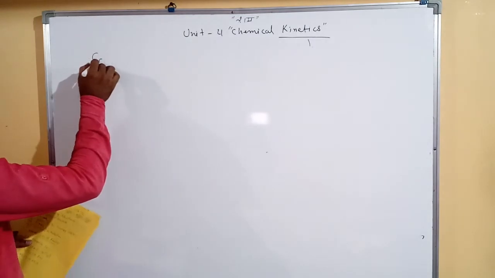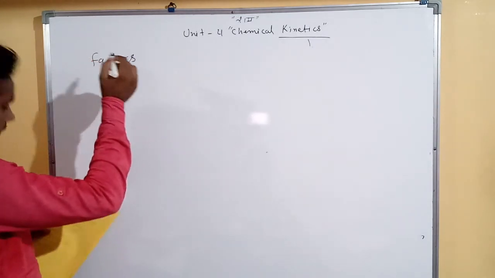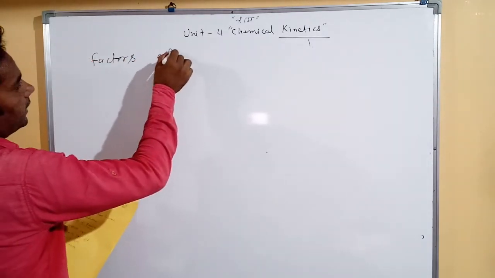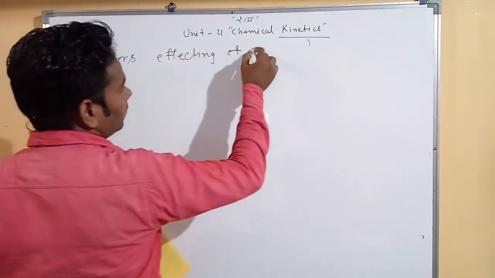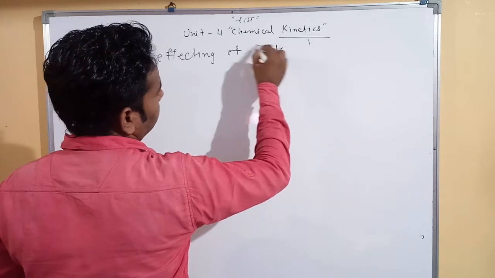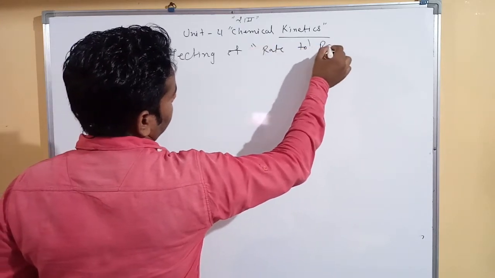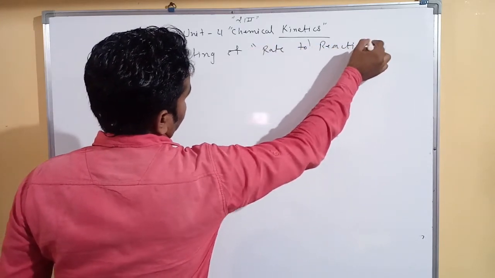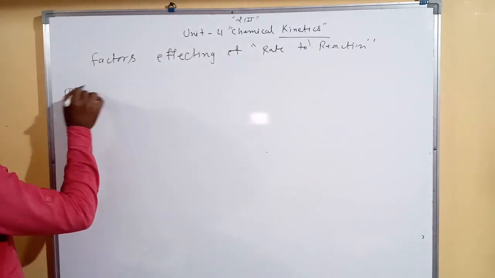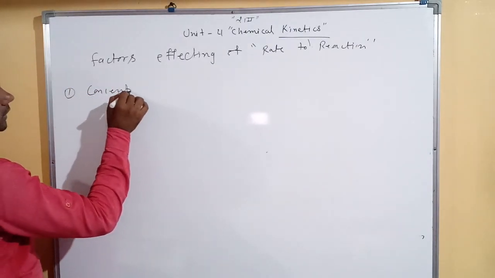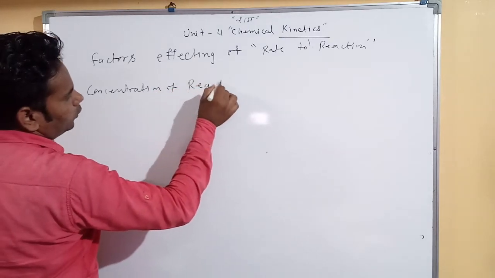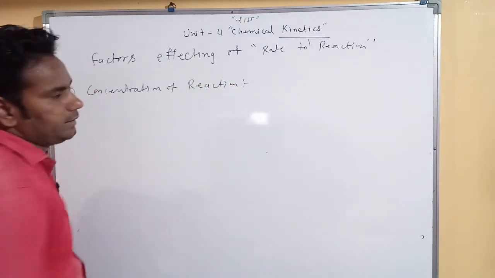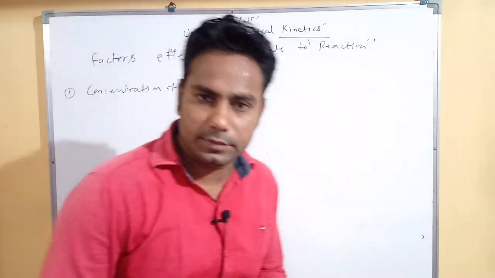Factors affecting rate of reaction. Clear? First is concentration of reactant. So if the concentration of reactant increases, the rate of reaction also increases.